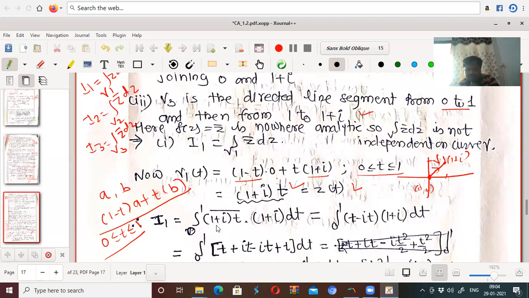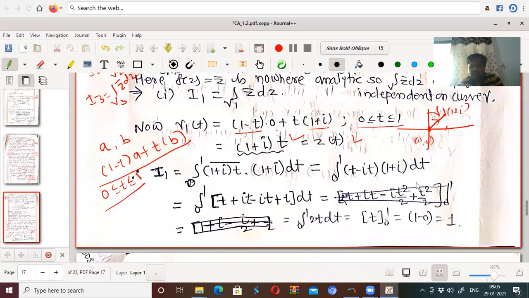It's z bar into the derivative of z(t), that is, the derivative of this term with respect to t is only (1 plus i) dt. Now, integral from 0 to 1, the bar of this is (1 plus i)t, it's a complex conjugate, which is t minus it. So (t minus it) into (1 plus i) dt.